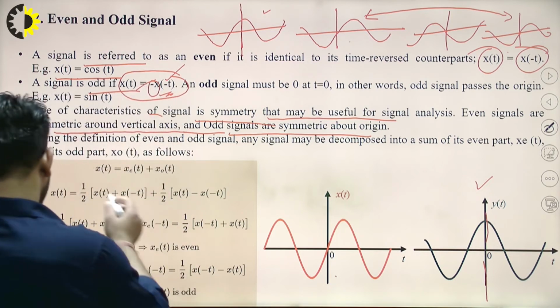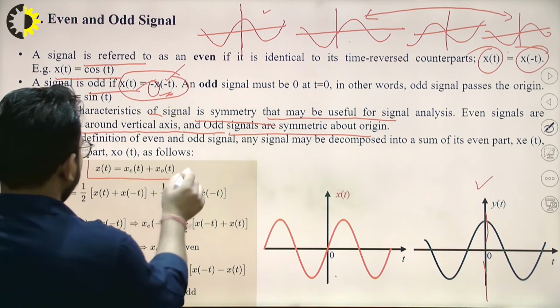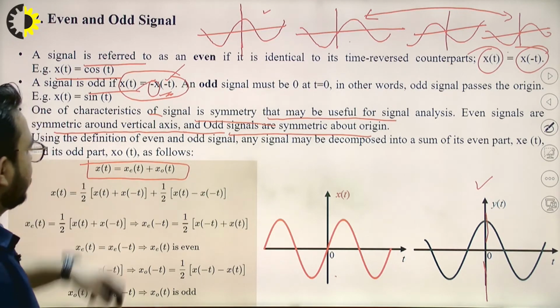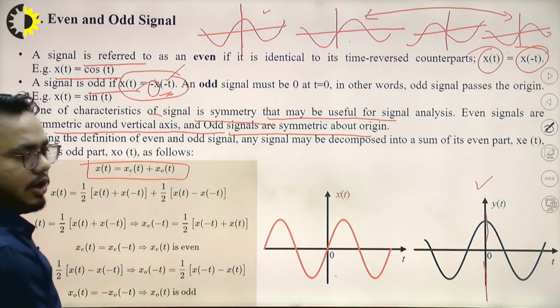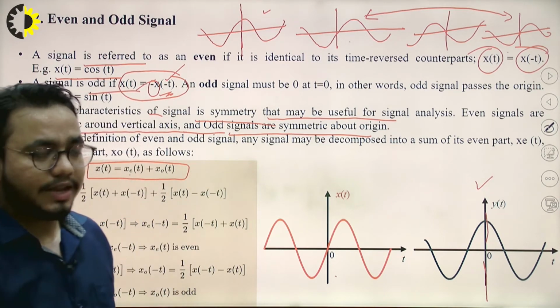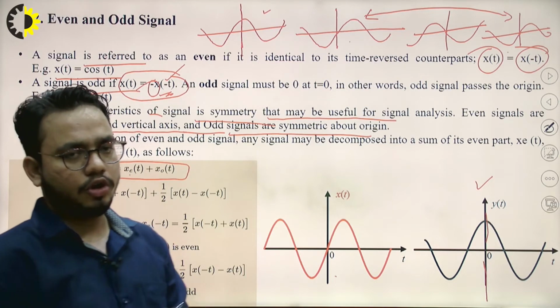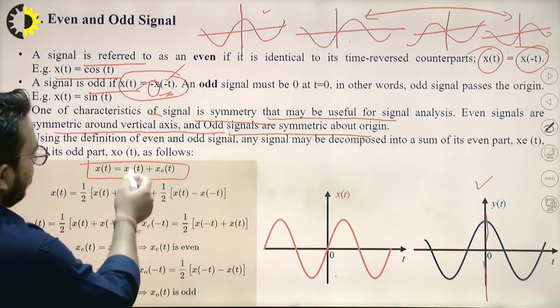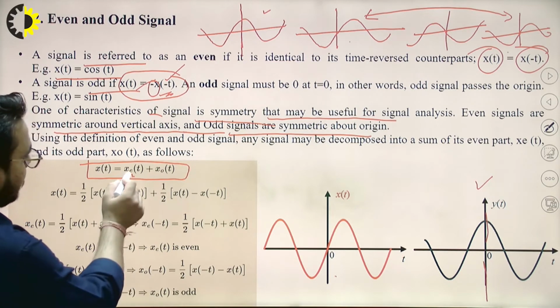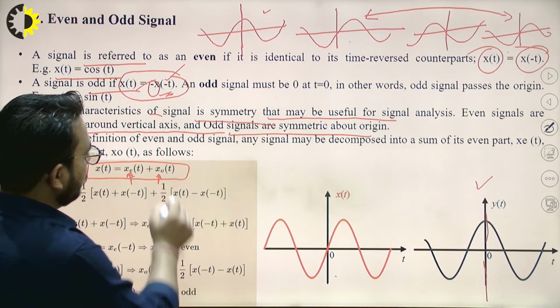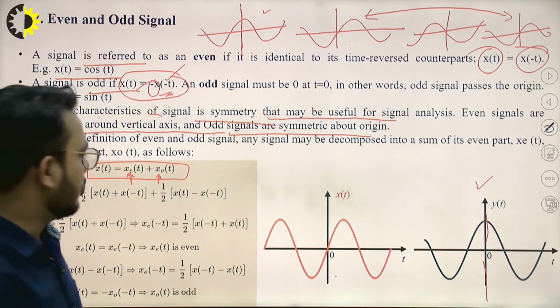Let's say this is x of t, a signal which is a combination of an even part and an odd part. Now, what is the even part and what is the odd part? We can find them. The suffix e shows the even part, and the suffix o shows the odd part.